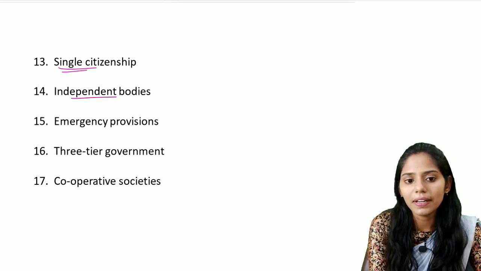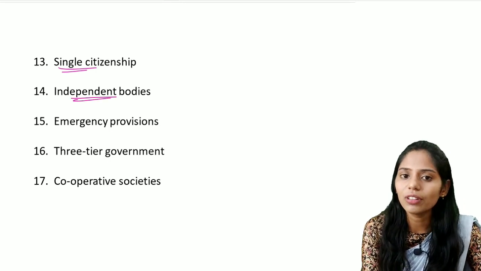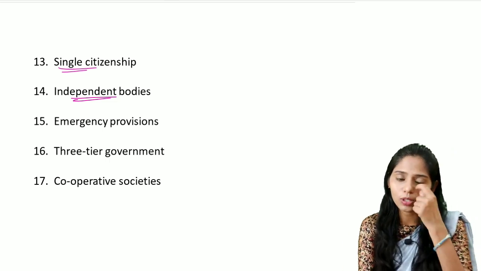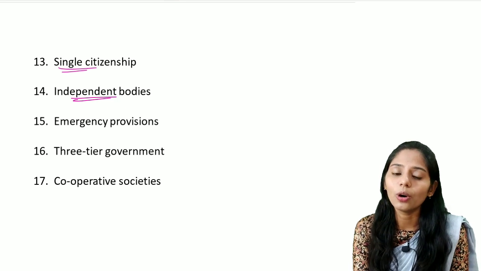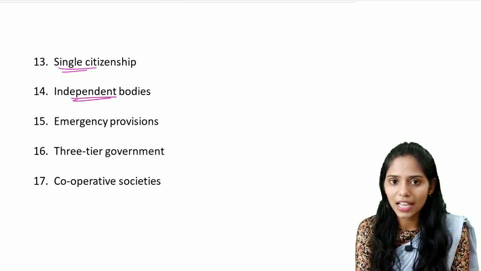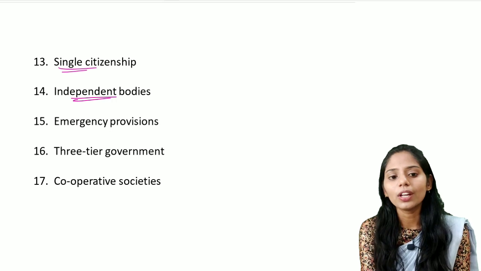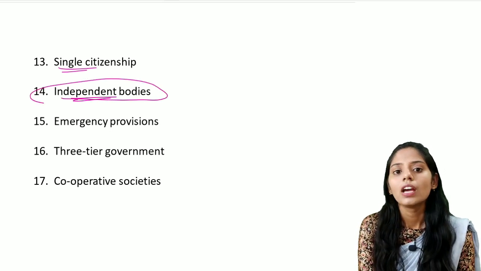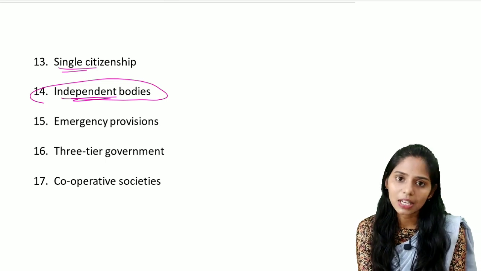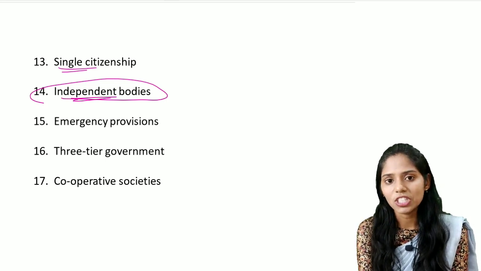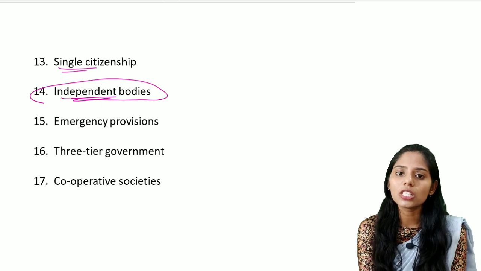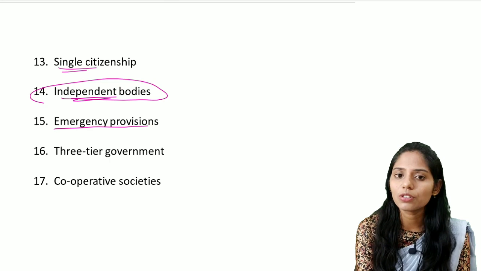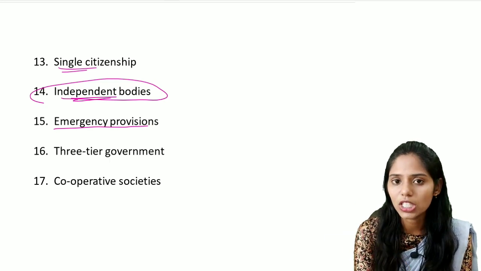The next one is independent bodies. In our constitution, many constitutional bodies are present, and there are also many statutory bodies, which are made by an act passed by Parliament. There are also independent bodies present. Examples include the Election Commission of India, the UPSC (Union Public Service Commission), and the State Public Service Commission. The next one is emergency provisions. In our constitution, there are three important articles mainly talking about the three types of emergency provisions.